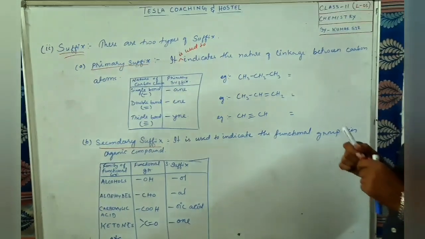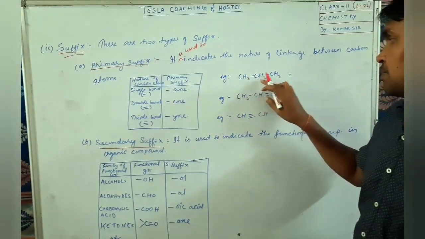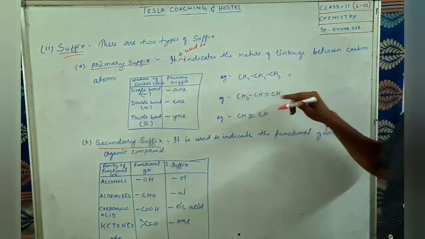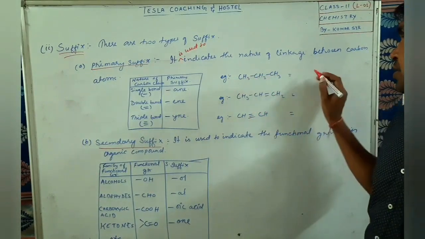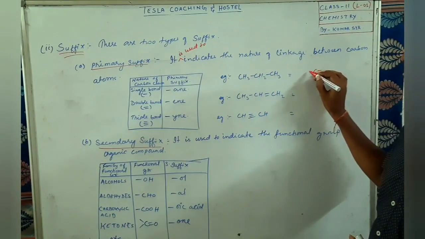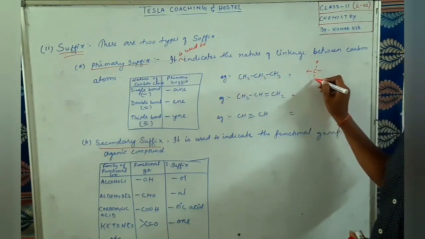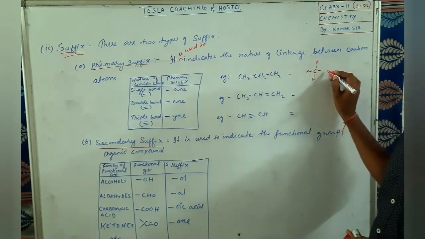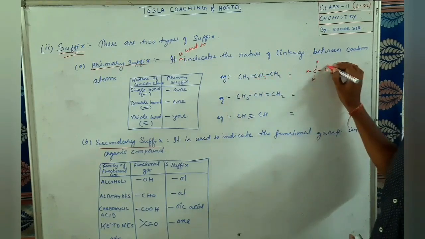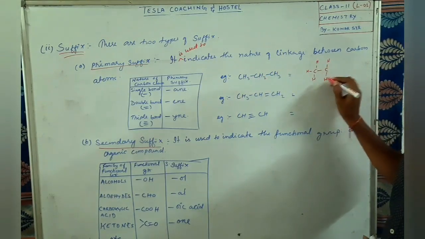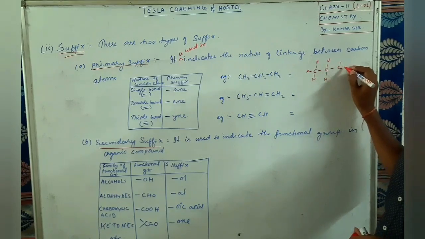Suppose here you see the carbons, they are all bonded. So the linkage here is like this way. Here hydrogens, here 3 hydrogens, I have drawn. Then the middle one has 2 hydrogens, so 2 hydrogens I will draw like this. The next one has how many hydrogens? 3 hydrogens.